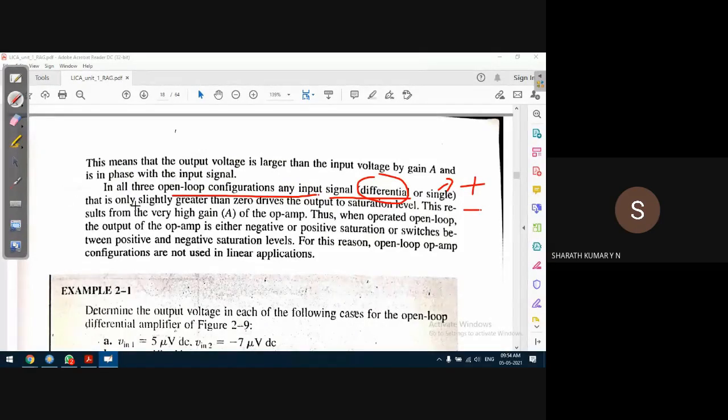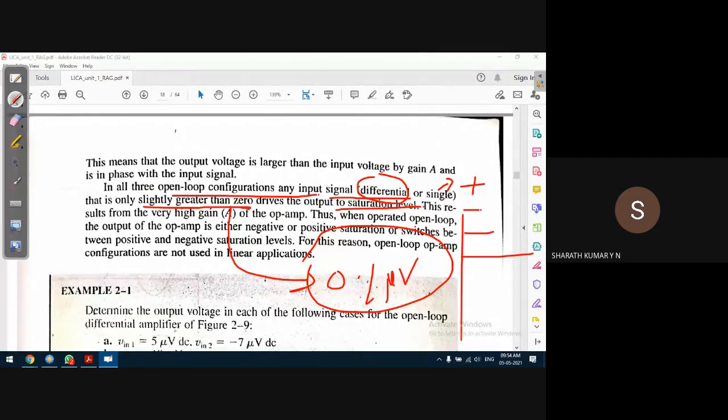that is slightly greater than 0. Slightly greater than 0 means, even if it is 0.1 microvolts, not volts, 0.1 microvolts can drive the output to saturation level, because of the very huge gain of an operational amplifier. So this results from the very high gain of an operational amplifier.